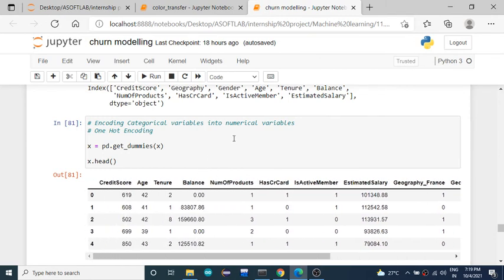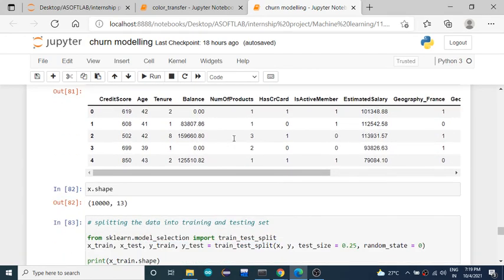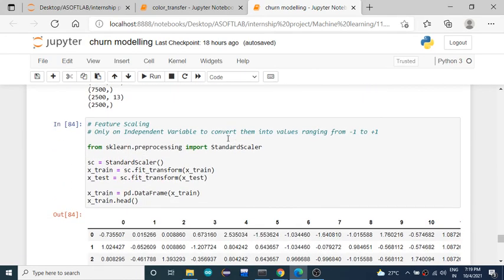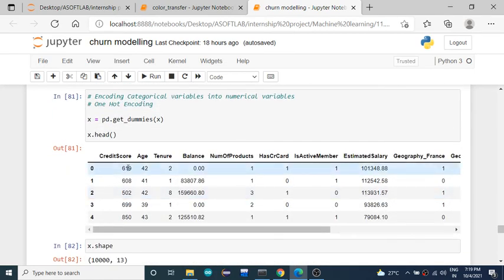Okay, so on feature scaling, we have to do feature scaling because observe the values here. For balance we have values in lakhs, for credit score just hundreds, age will be in tens, and tenure will be a small numerical value. So all are in different ranges, different scales of values. For that purpose you need to convert all to a single scale, so that you have all the features with equal priority.